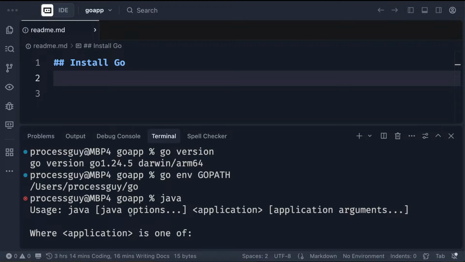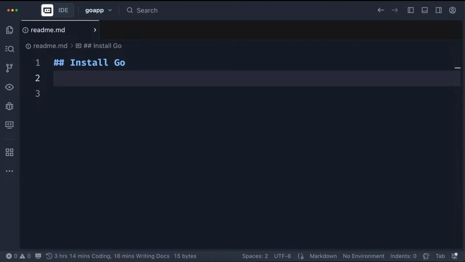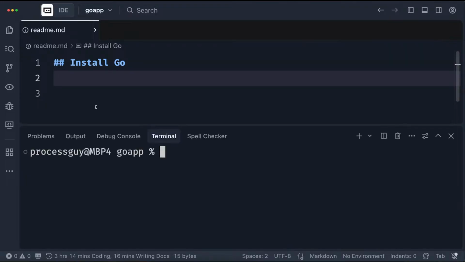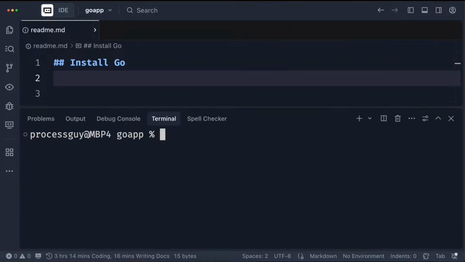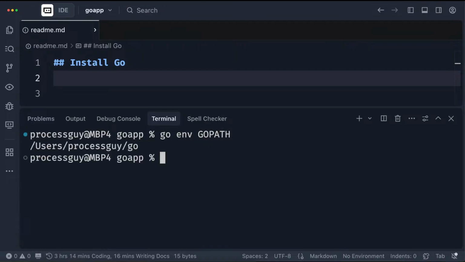So let me clean up this terminal and come up with a new one so that we can have a clean view, like so. So how do you set the path? First of all, you need to know the path you want to set, which is this. This is the path we want to set into the terminal.